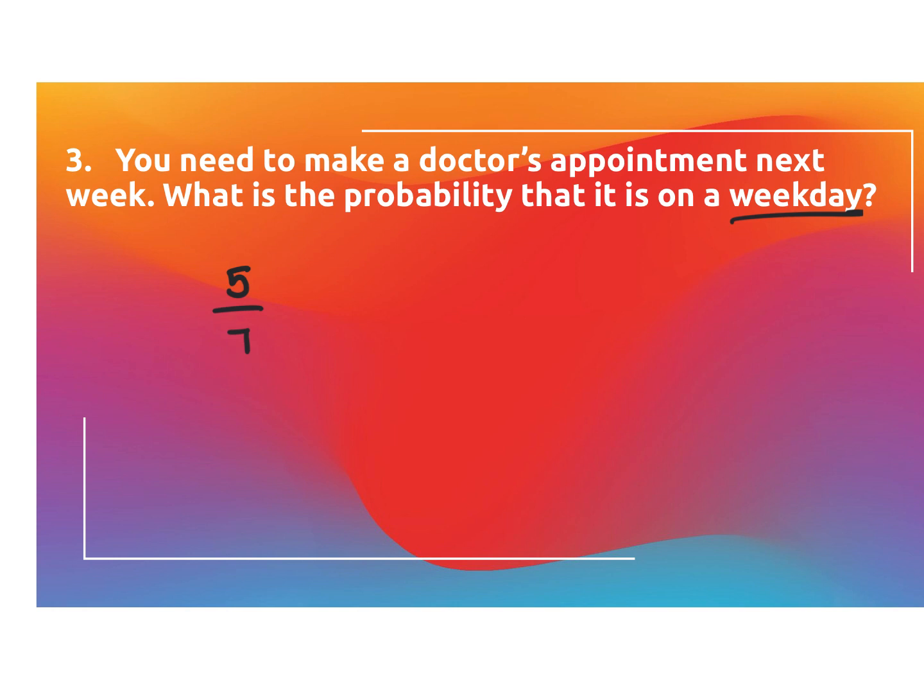And there are 7 total days in a week. So weekdays, which are typically your school days or most people's working days, Monday through Friday, over the total days in the week, which are 7. And if I were to divide that, I'm going to get a 0.71.